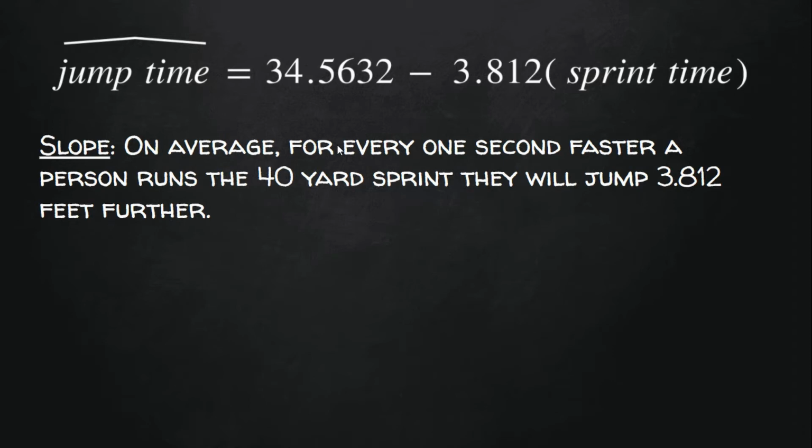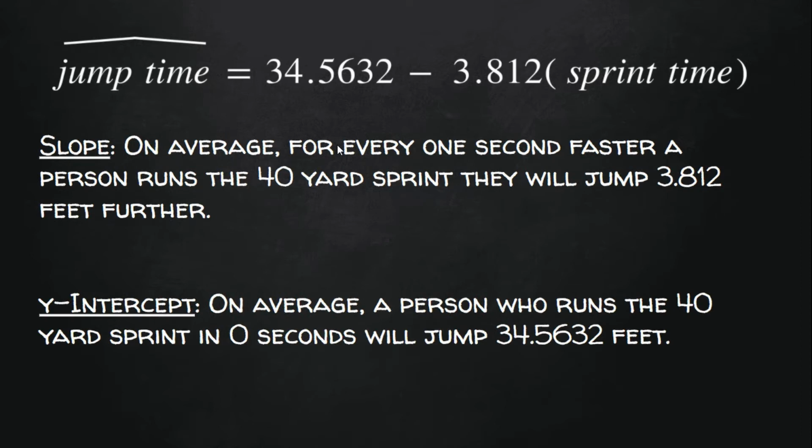It is important that you use on average when you're interpreting slope and y-intercept, because this is a model, not a precise prediction. On the graph, the y-intercept is the point where the line crosses the y-axis. So here we could say, on average, a person who runs the 40-yard sprint in 0 seconds will jump 34.5632 feet. That doesn't make a lot of sense in application because nobody's going to run 40 yards in 0 seconds. However, that is still the interpretation of the y-intercept.